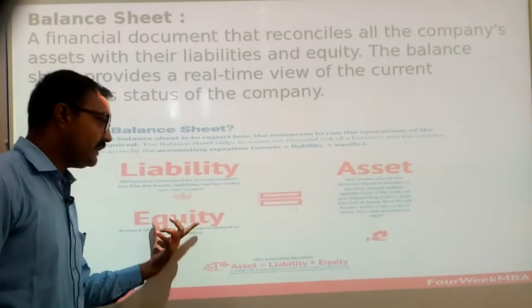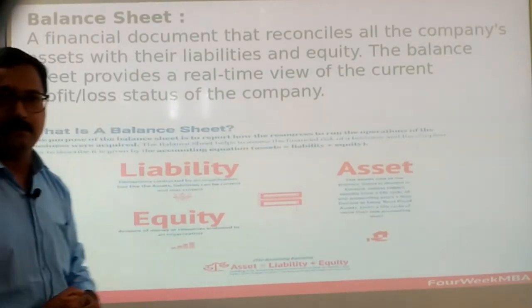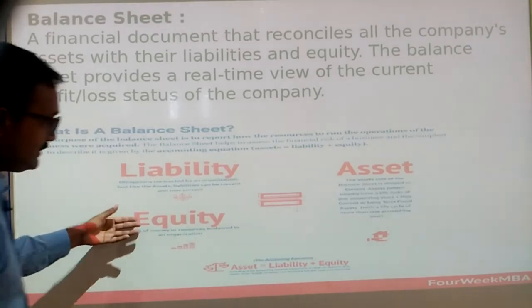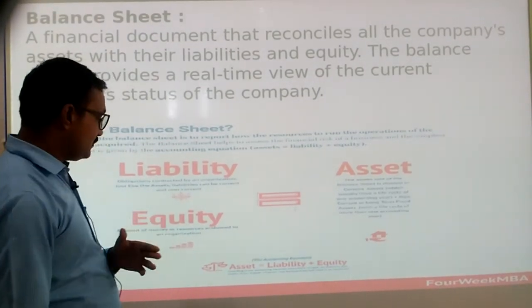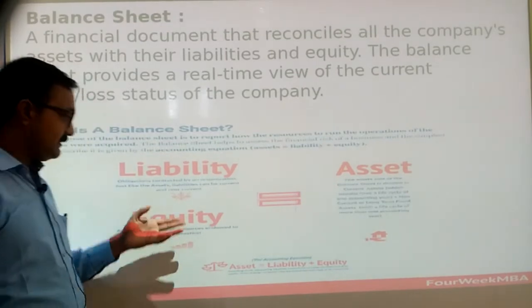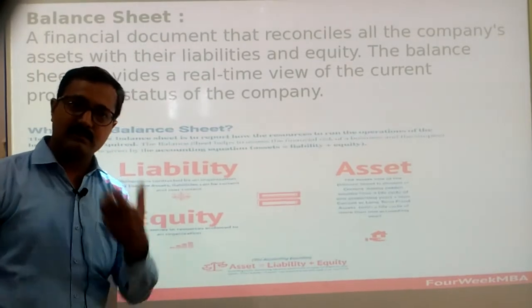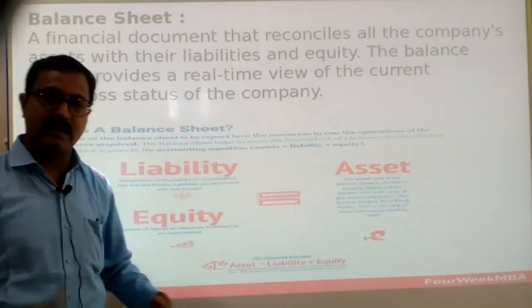After the assets, we have equity. Equity means capital. So what is capital? Yes, class? Can you imagine? Capital means the cash or the things which we invest in the business organization for starting up. That is also called capital as well as equity. So there is no difference between equity and capital. Then after that, liabilities are the fixed obligations towards our creditors and our suppliers, to whom we have to pay money.